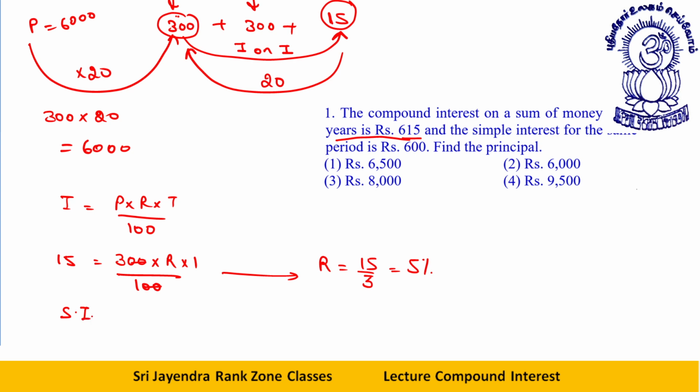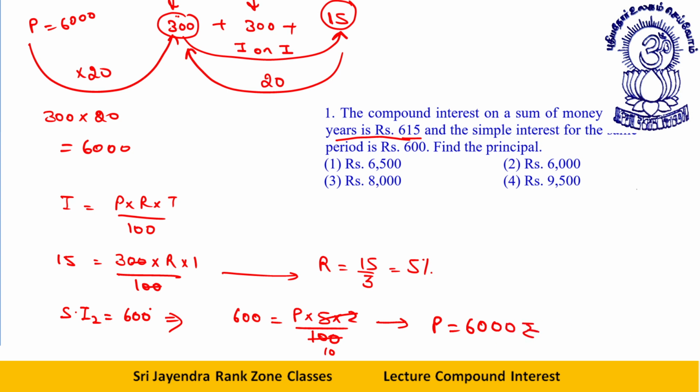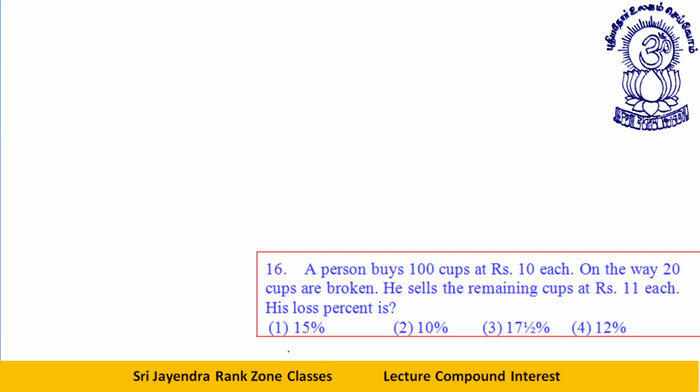SI for 2 years is what? SI for 2 years is rupees 600. So I can say 600 is equal to principal, rate is 5, time is 2 years, divided by 100. 5 into 2 is 10, 10 divided by 100. So this gives me principal is equal to 6000 rupees. Okay, dear students, I hope this must be clear to all of you. Okay, let's take one or two questions.